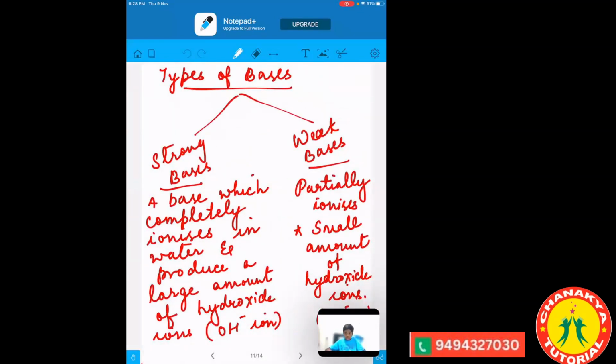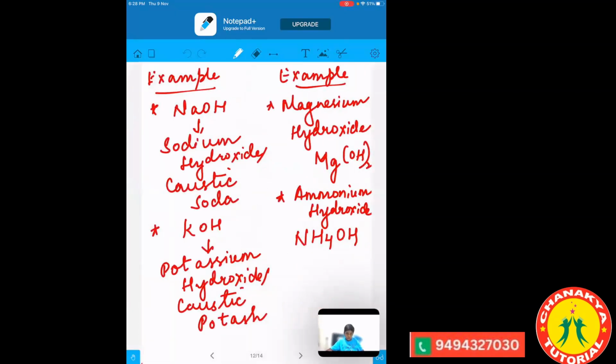Types of bases: two types, strong bases and weak bases. Strong bases will be completely ionized in water, because of which a large number of hydroxide ions will be produced, and weak bases will be partially ionized, because of which fewer hydroxide ions will be produced. Example, NaOH and KOH are strong bases, whereas magnesium hydroxide and ammonium hydroxide are weak bases. And that is the reason that milk of magnesia, which is magnesium hydroxide, we can drink it because it is a weak base.